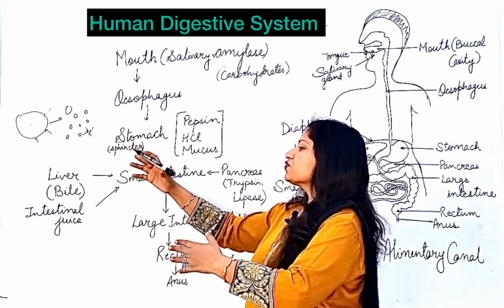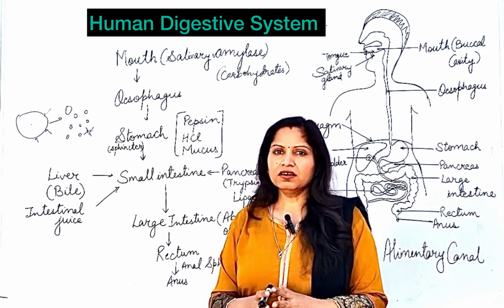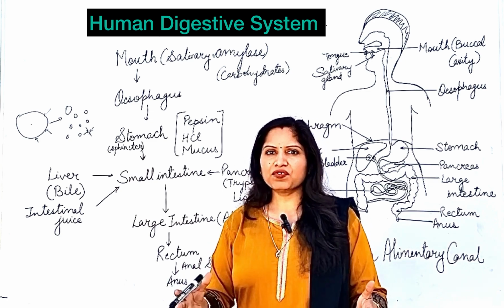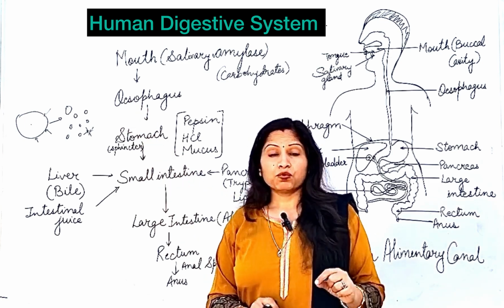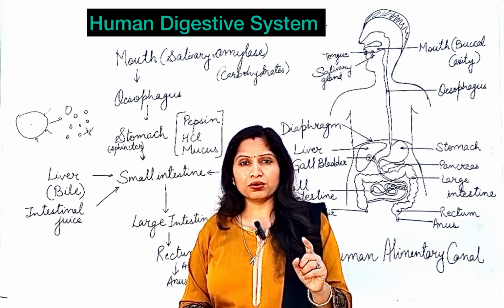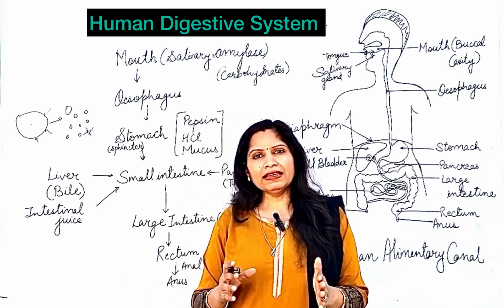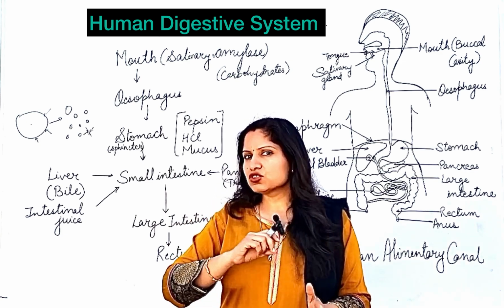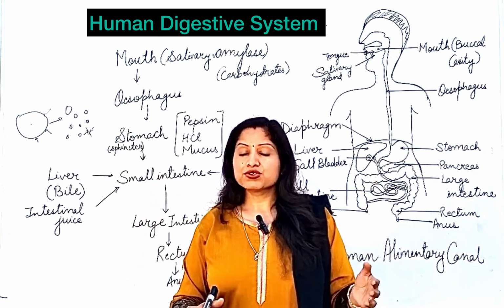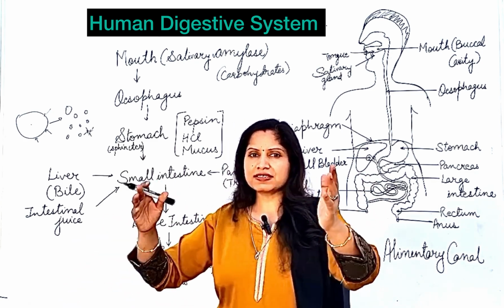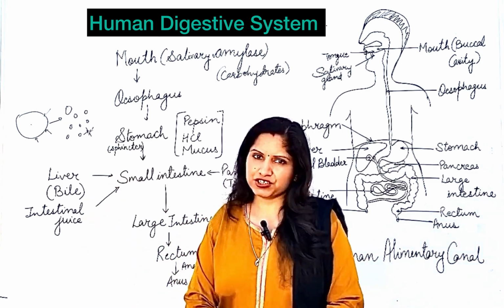So this emulsification of fats in our body is performed by the liver, which prepares the bile juice, and it breaks the big fat molecules into smaller ones. One very important thing about bile juice, remember as a 1 mark question: this bile is the only digestive juice that does not contain any enzyme. No enzyme is present in the bile juice. So it only performs the emulsification of fats, and it also makes the medium alkaline, but it doesn't contain any enzyme for the digestion of food.